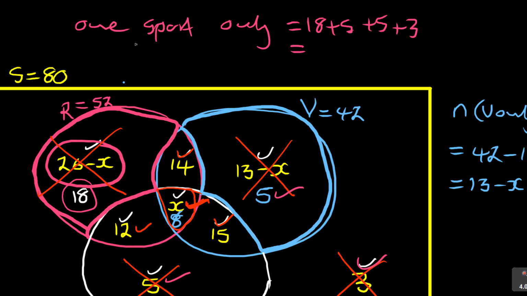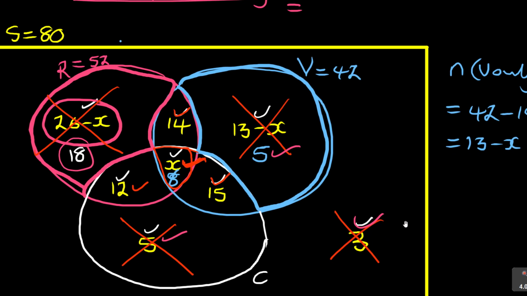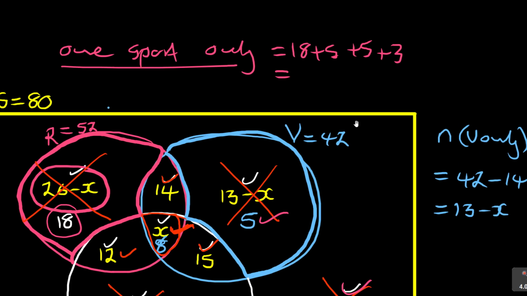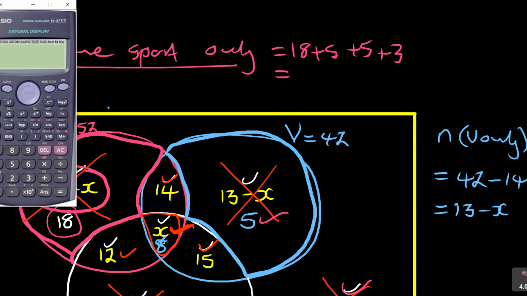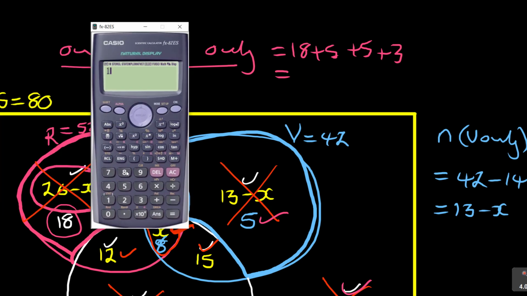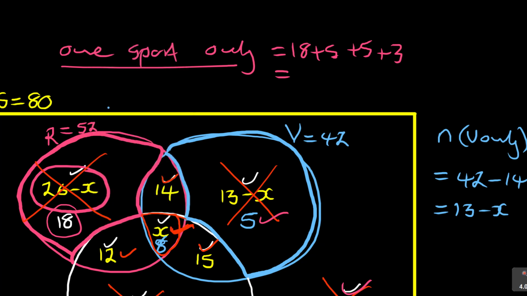These are one sport learners. They will either be liking rugby or volleyball or chess, or none of the 3 sports. So you say 18 plus 5 plus 5 plus 3. These learners is 31. So the number of learners who are interested in one sport only is 31.